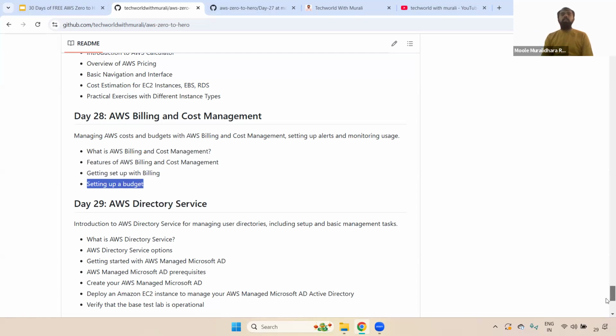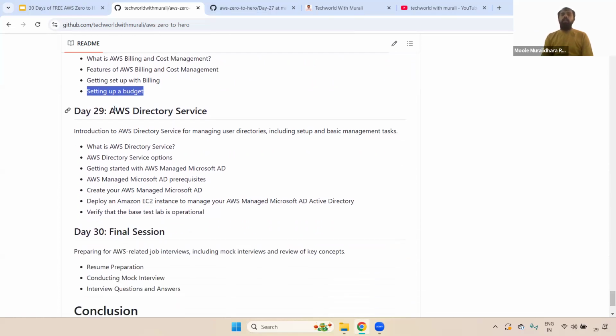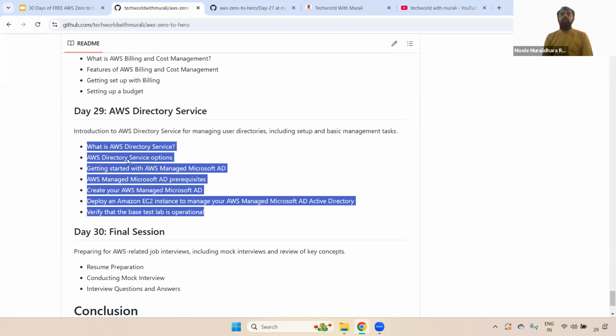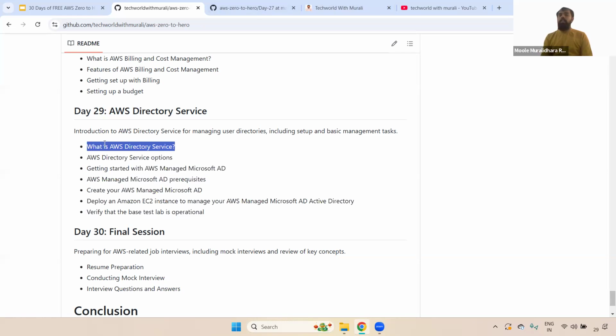Okay, and next one, this is also one of the most important, Day 29, that is Directory Service. Remember, usually we use Directory Service on the AWS side when they are using AD, Active Directory. When they are trying to connect to the Windows server using AD credentials, then in the particular AWS account, we always create the directory service as well. What is the directory service? What are the directory service options available? How do we create that AWS Managed AD? And also what are the prerequisites we require?